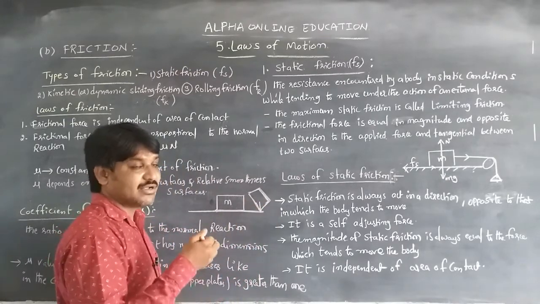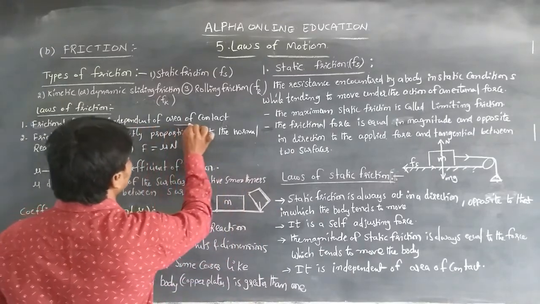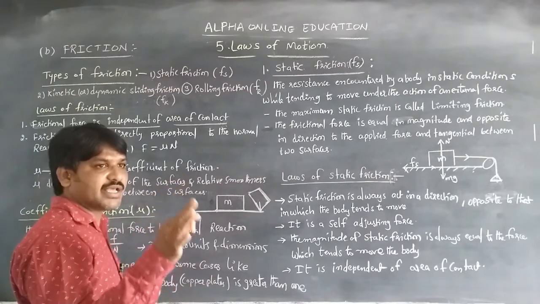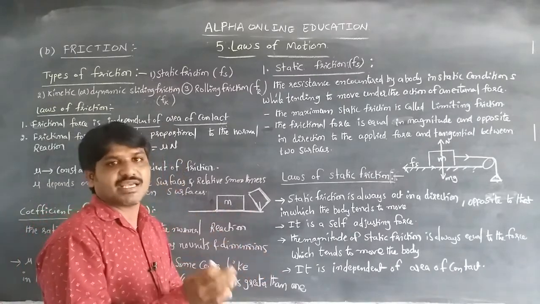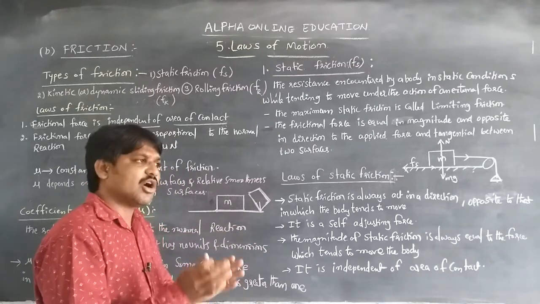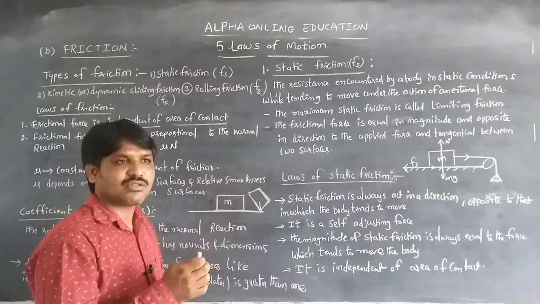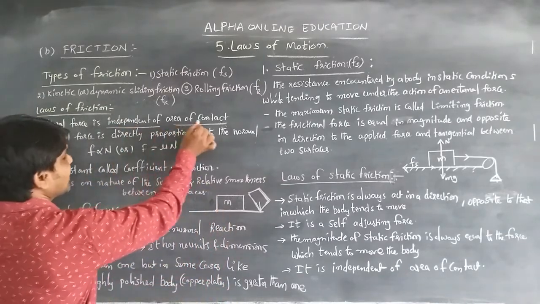So frictional force is independent of area of contact. The frictional force is independent of area of contact, which means the frictional force does not change with the area of contact. The force always acts the same way. It doesn't depend on the area. So the frictional force is independent of area of contact.